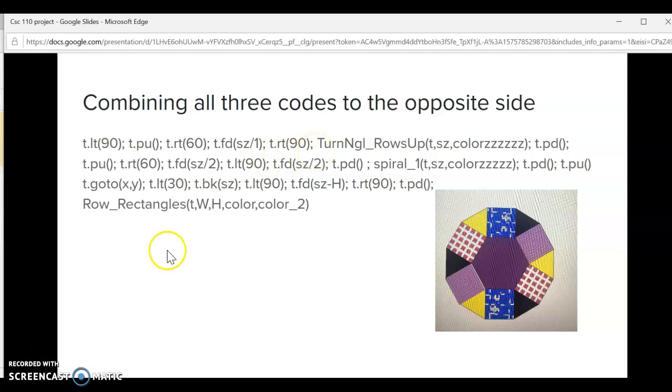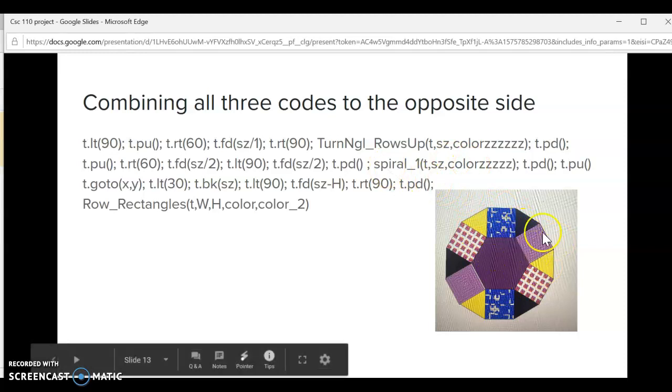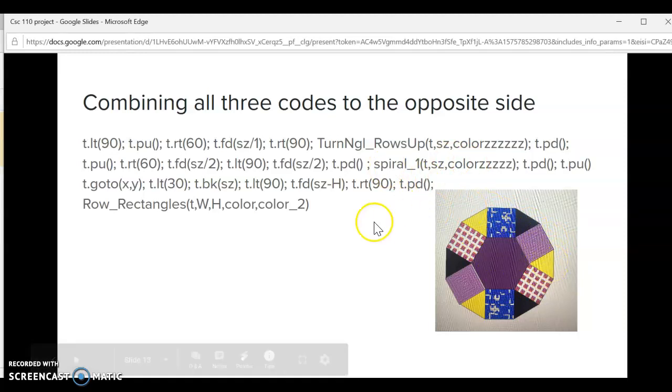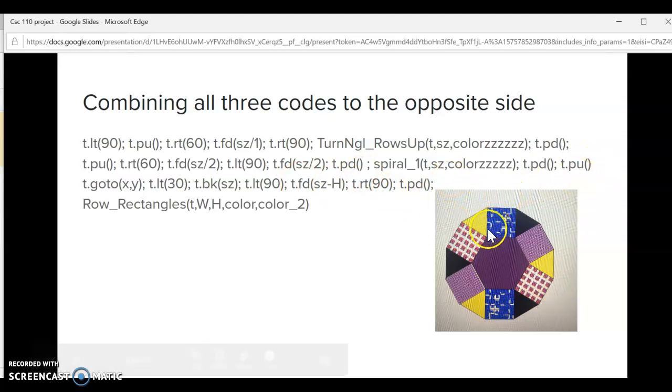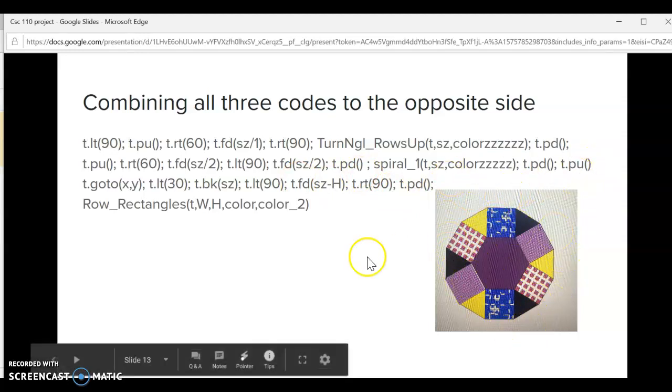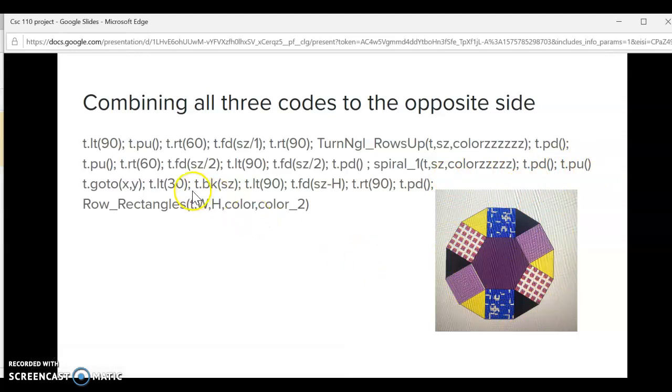And then, so basically the turn angle rows up is basically this design right here. The spiral 1 is right here, and then the row of rectangles is right here. So basically I constructed it so that each and every one of them are aligned with one another.